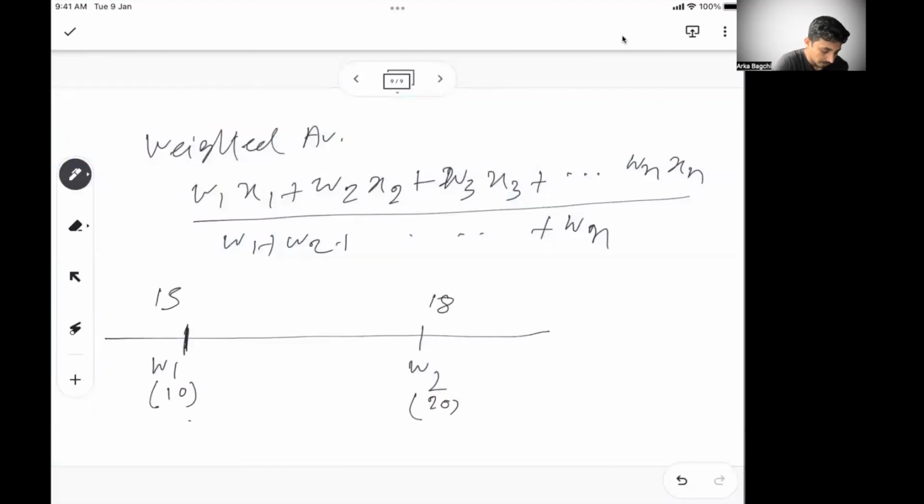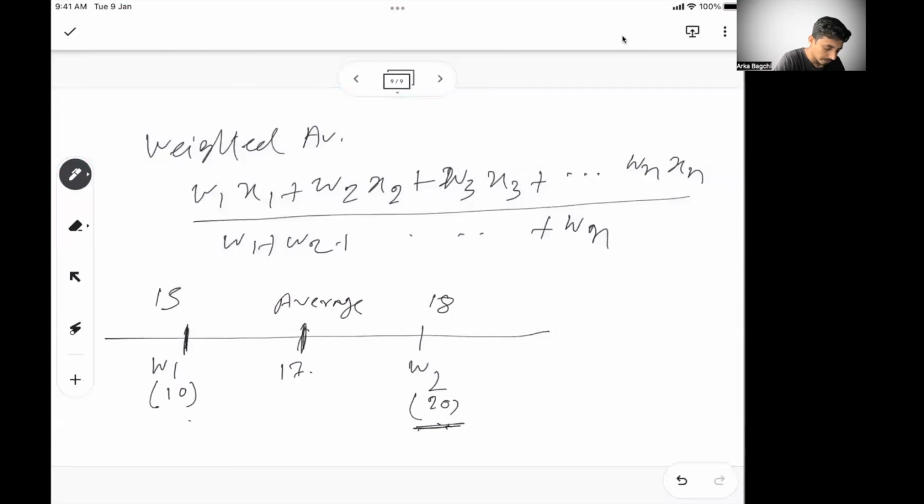But since the weight in W2 is double, let's say here lies the average. And understand, this is very powerful. Think of this as a balance. The balance of 20 is double this balance, so it will pull the average more towards it. If both of them are equal, then the average will be the exact midpoint of 15 and 18.